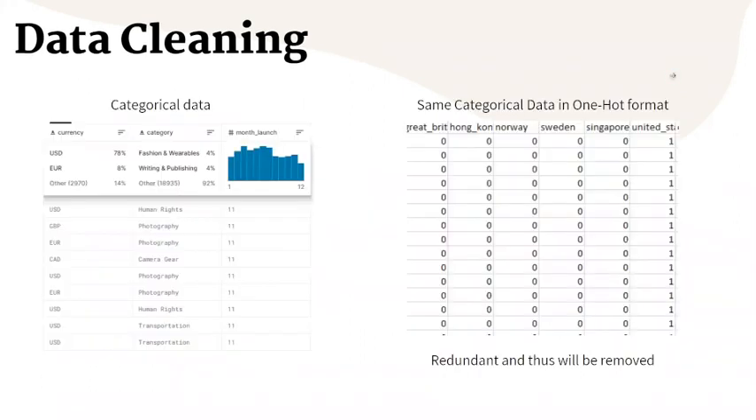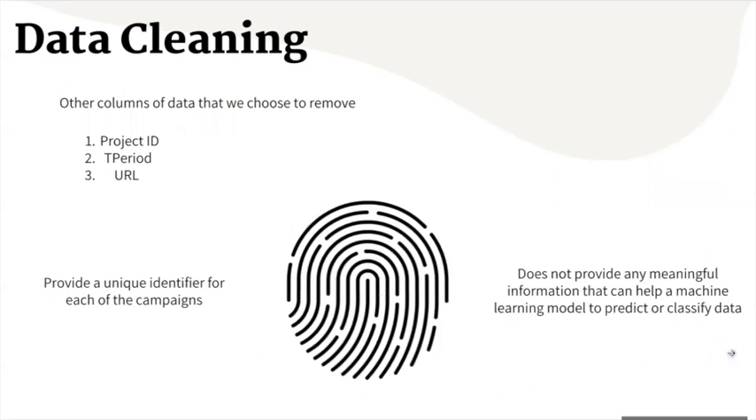Next, we realized that there was similar data in the data set. For the following category variables, currency, category, and month launch, we saw that our dataset also included them in a one-hot format. So, since there is redundancy in the data, we chose to remove the one-hot format data from the main dataset. Lastly, we chose to remove the project ID, T period, and URL column in the dataset as well. These variables are used to provide a unique identifier for each of the campaigns in the dataset. This will not provide any meaningful information and is very unlikely to have a relationship with whether a campaign is successful. Thus, we remove them as well.